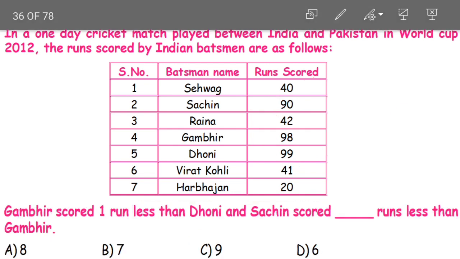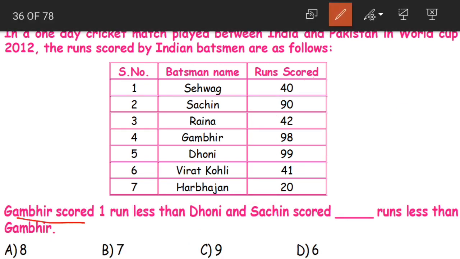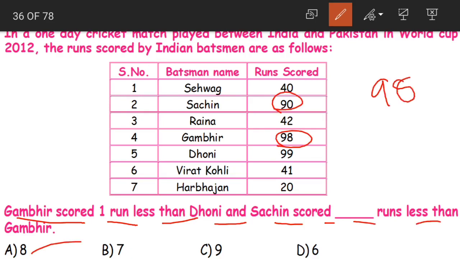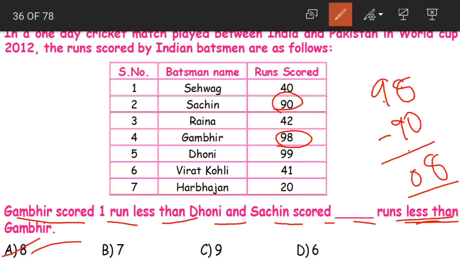Next, again, if Gambhir scored 1 run less than Dhoni and Sachin scored dash runs less than Gambhir. Now Gambhir scored how much? 98. How much did Sachin score? 90. So we need to find out the difference. Less than. 8 minus 0, 8. 9 minus 0, 0. What is the answer? 8 runs. So Sachin scored 8 runs less than Gambhir.